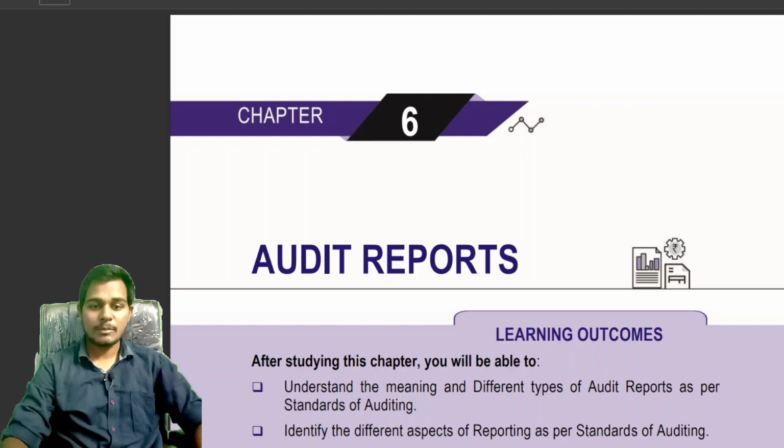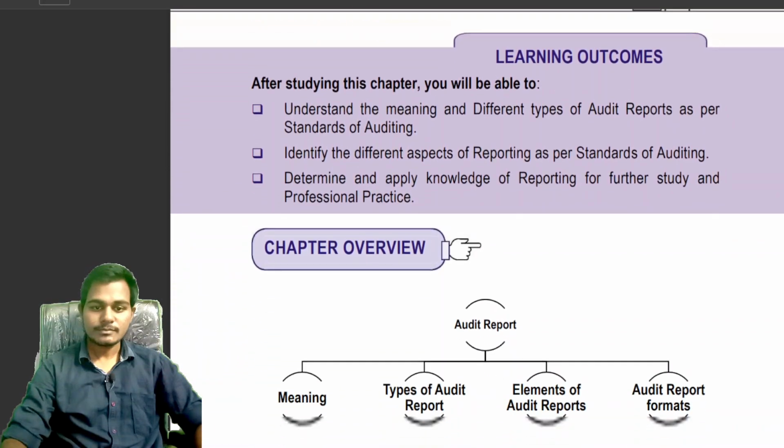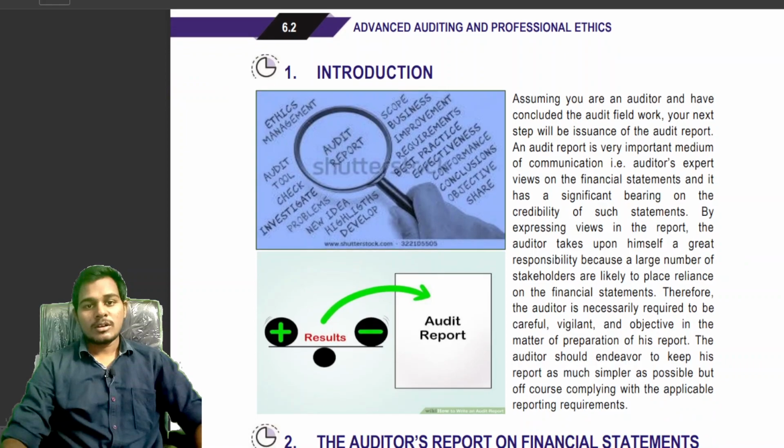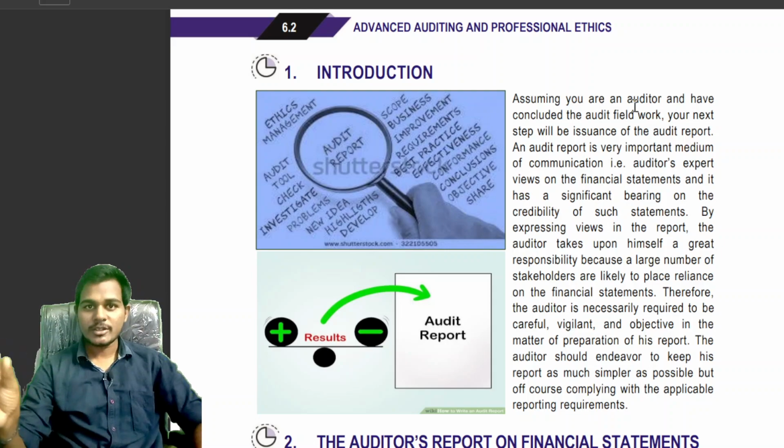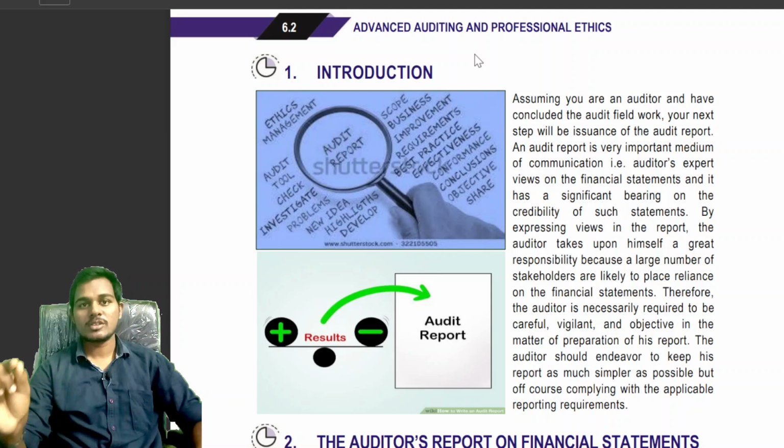Today I am going to discuss the first chapter from my perspective of sequence, that is audit reports. Okay students, let's start. Introduction to audit report. Assume you are an auditor and have gone for an audit. First you go for the audit, then conduct the audit. After doing the audit, what will you give? You should give an audit report.